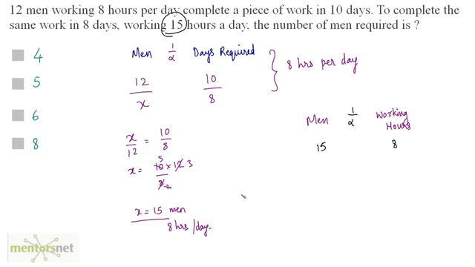We want to know how many men are needed if they work for 15 hours. So 15 is here, this should be y. And this is inversely proportional, so I can write y by 15 is equal to, this term as it is, 8 by 15. So 15 and 15 get cancelled out, y is equal to 8. So the number of men who complete the same work in 8 days and working for 15 hours a day is 8.